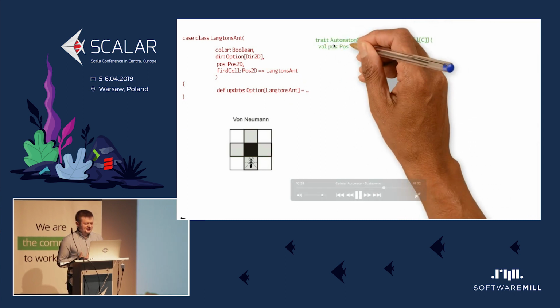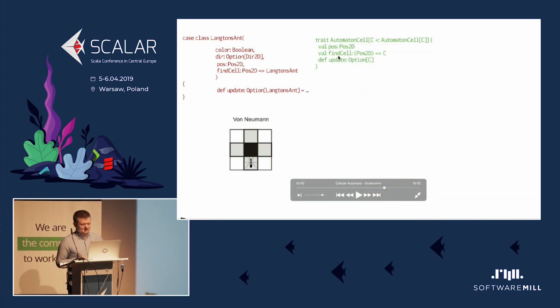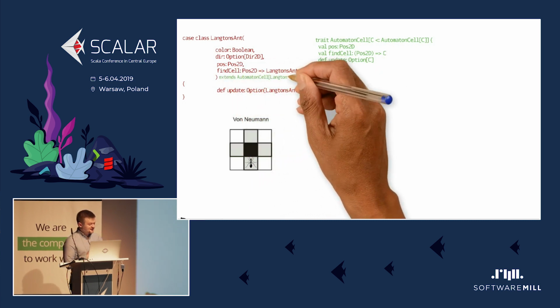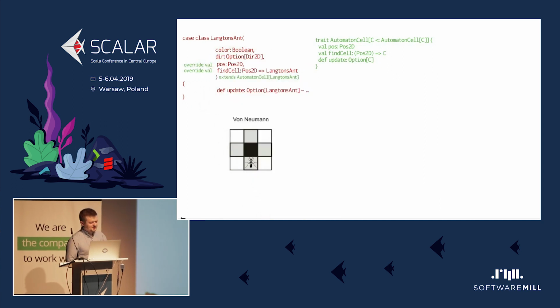So we can create a trait called automaton cell, which will have the position, find cell function and the update method, and it has a lower bound of itself. So when we look for a cell in the neighborhood, we'll find the cell itself and not just the trait, because we need these two. In case of Langdon's ant, we need these two data fields. And then we can simply extend Langdon's ant from that trait. We can override position, find cell, and the update method.